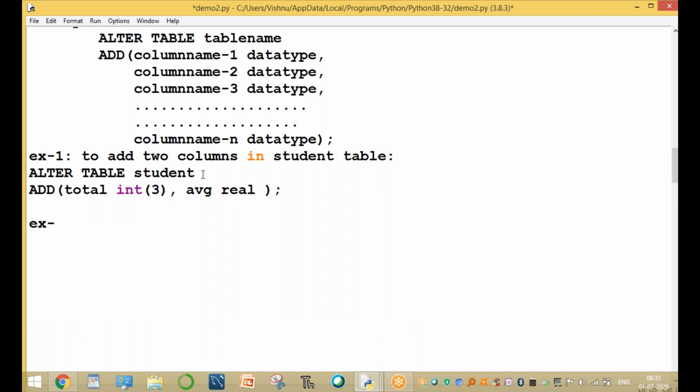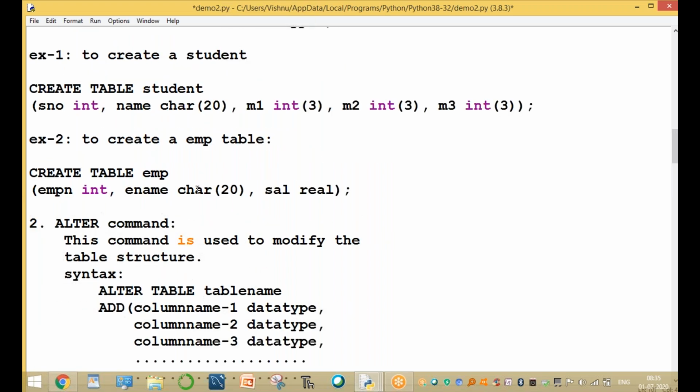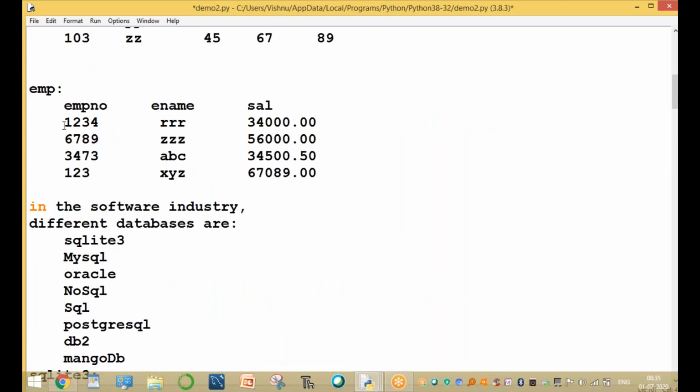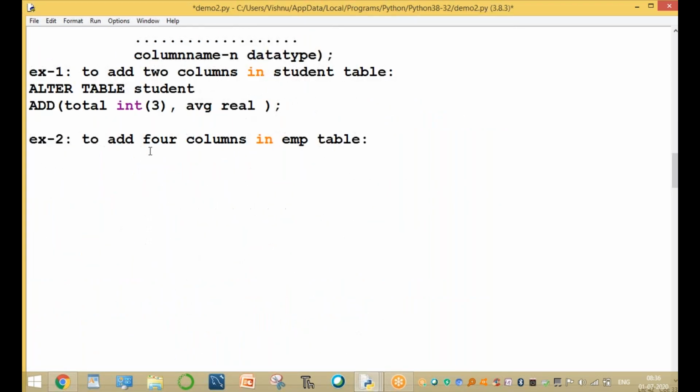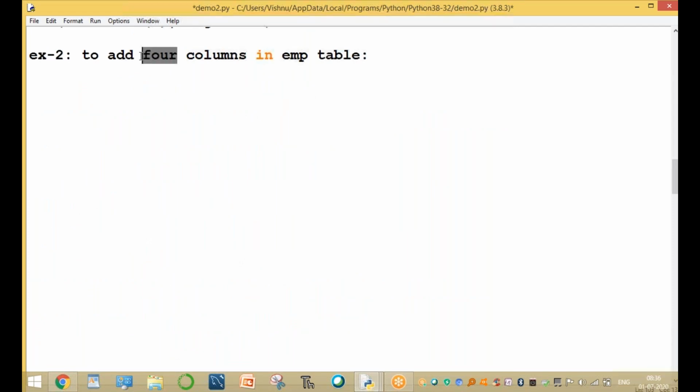If you want to add 3 or 4 columns, for example, 4 columns in the EMP table. Okay, what are the 4 columns? The EMP table already contains 3 columns: employee number, name and salary. Now you can add 4 columns, or 2 columns, or only 1 column, based on your requirement. You can add any number of columns.